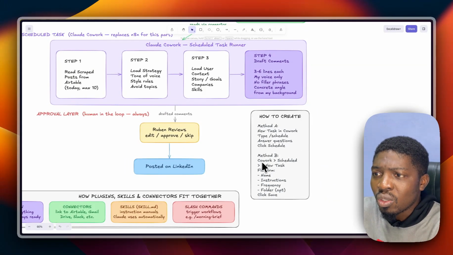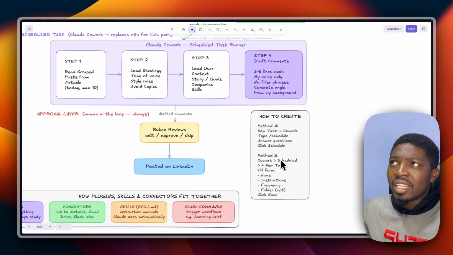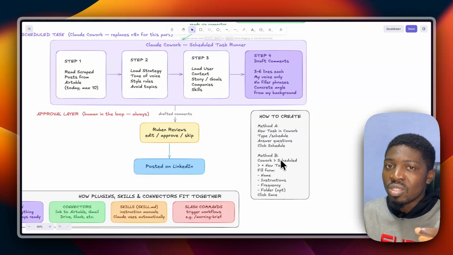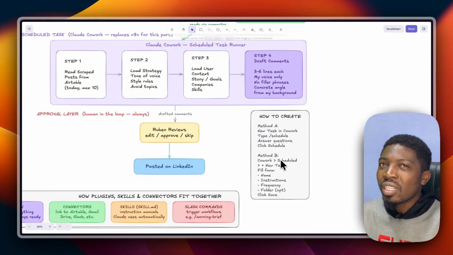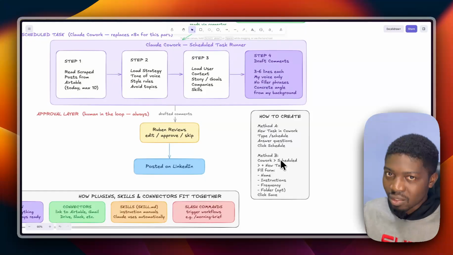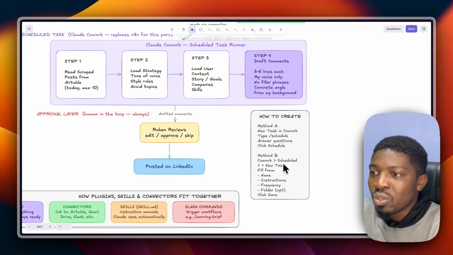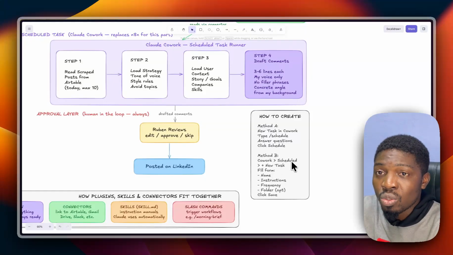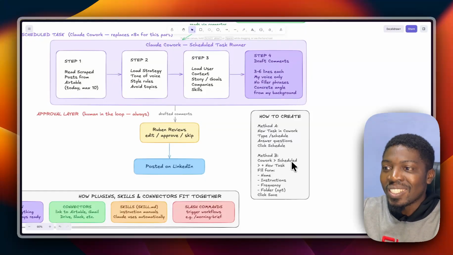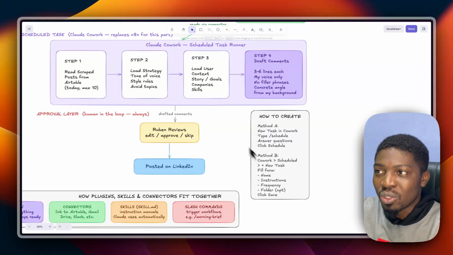You have what is called a command. If you don't know what a command is, watch my previous video, please. A command is just like a set of words that, when the AI or Claude sees this word, it means that you want to trigger certain skills or you want access to certain connectors. So in this case, if you put schedule, it's going to know that you want to create a schedule task, and then it's going to ask you to provide some information. Let's just do that now.